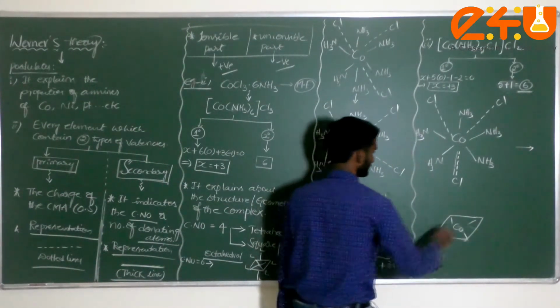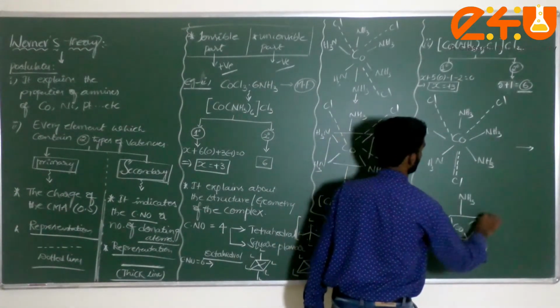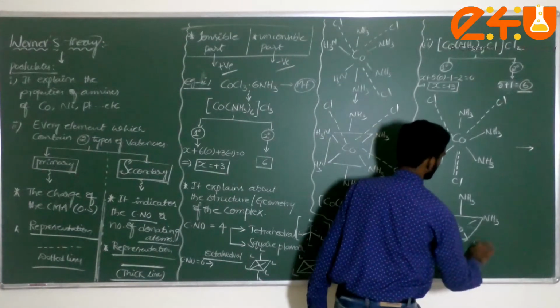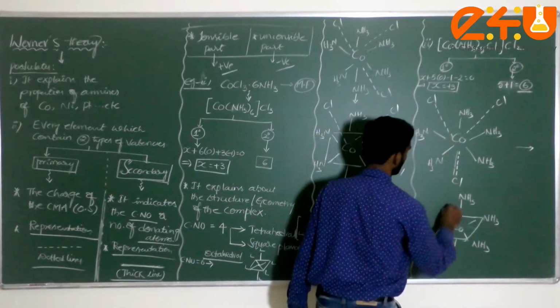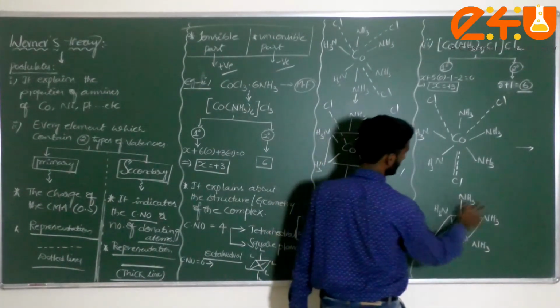Am I correct? Okay. Now here I can consider NH3, NH3, NH3, NH3, NH3. 1, 2, 3, 4, 5.